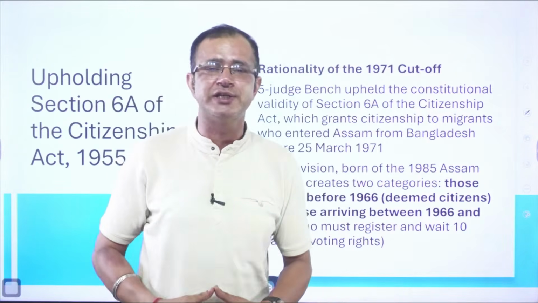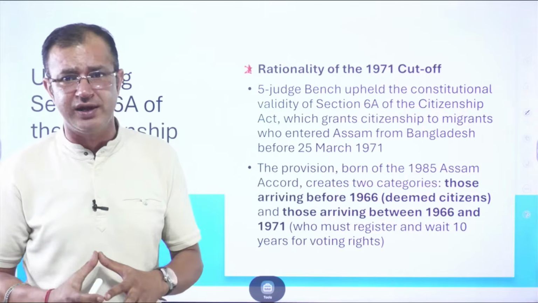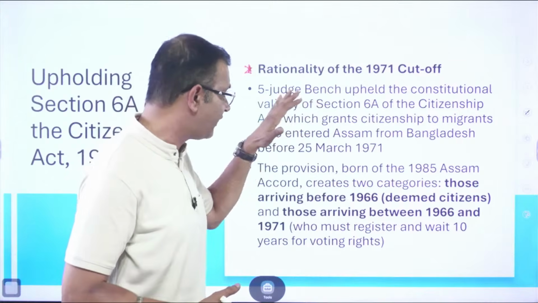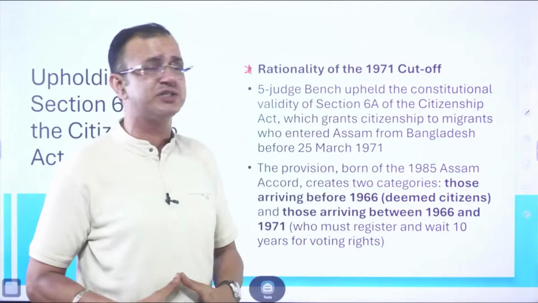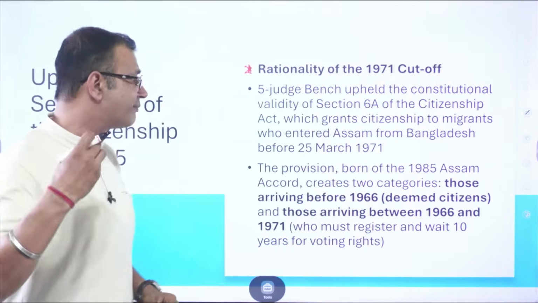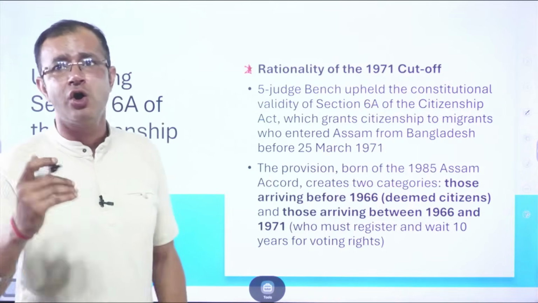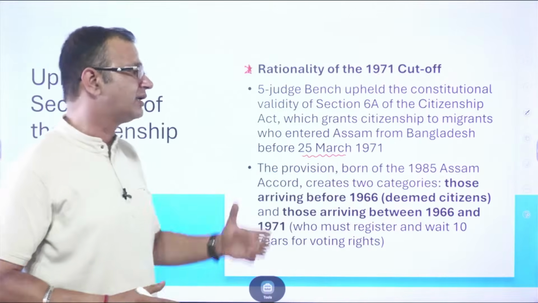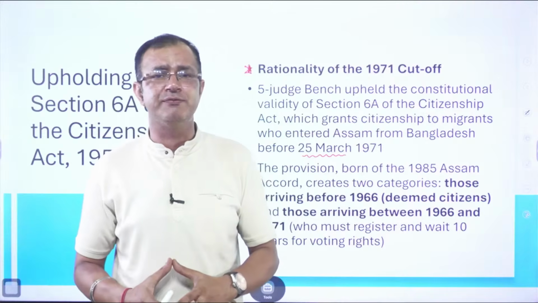Section 6A basically deals with Assam. The five-judge bench said that the constitutional validity of Section 6A is right, and it grants citizenship to the migrants who have migrated or entered Assam from Bangladesh before 25th March 1971. The provision of 6A was added after the 1985 Assam Accord.